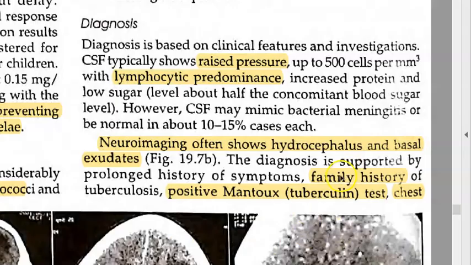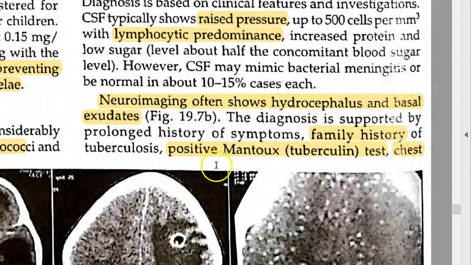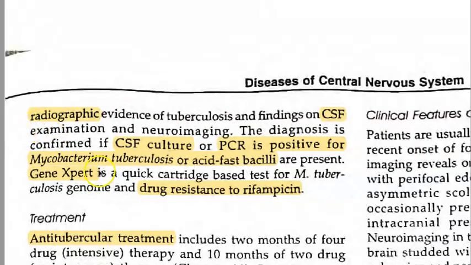These people also will have a family history of tuberculosis. They can have fever, evening rise of temperature, cough, all those symptoms of tuberculosis can be there. A positive Mantoux test, tuberculin test can be there. On chest X-ray, you can see tubercular findings. Then what will you do? You will send the CSF for GeneXpert, that is CBNAAT, right? So you can check whether it is actually tuberculosis, and you can also check drug resistance to rifampicin.